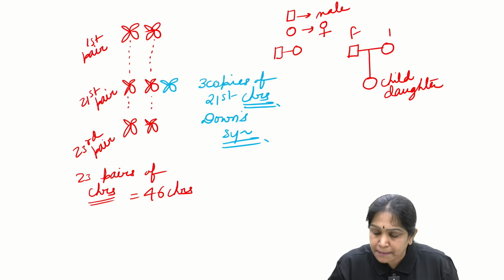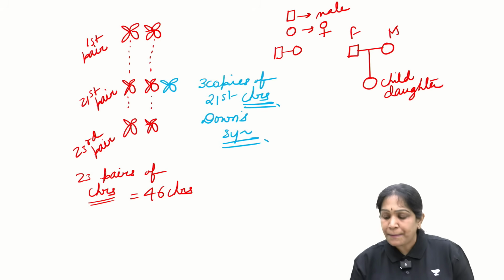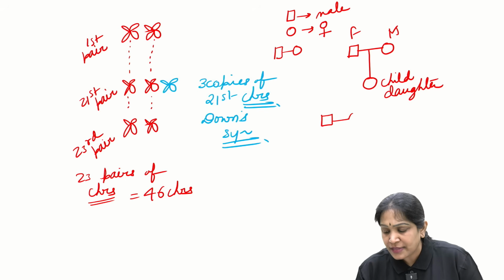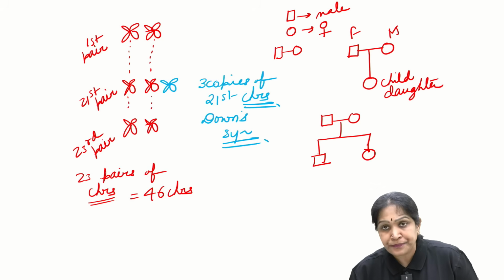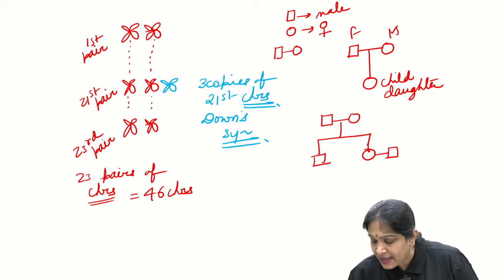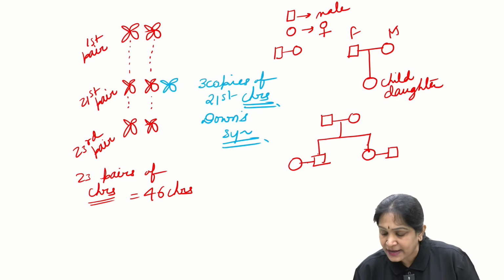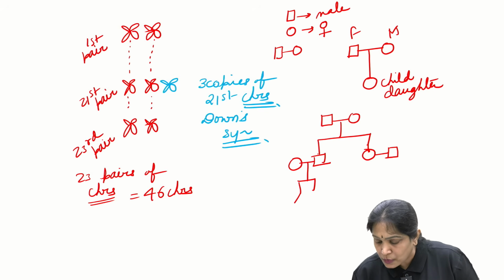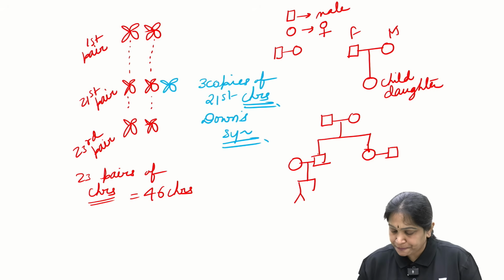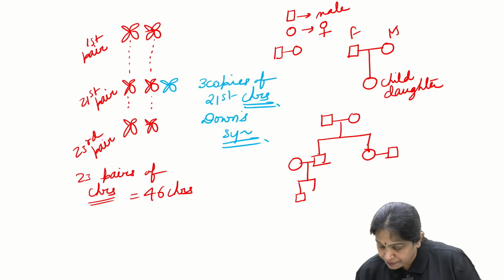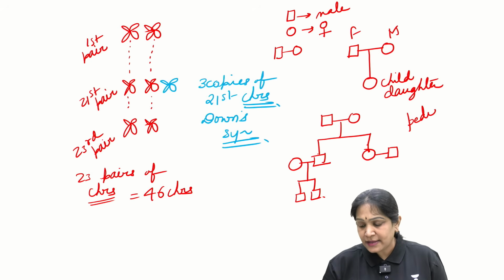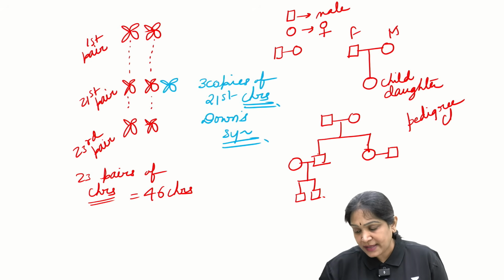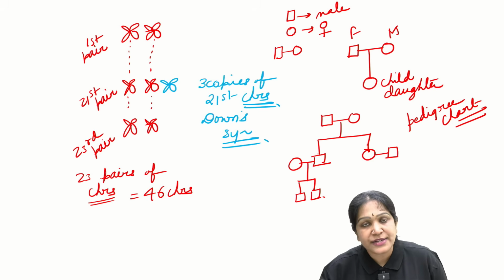Father, mother, they got married, and then they got one son and one daughter, and then the daughter got married, and the son got married, and then they got two sons. So this is called as a pedigree chart. Pedigree chart means family tree.